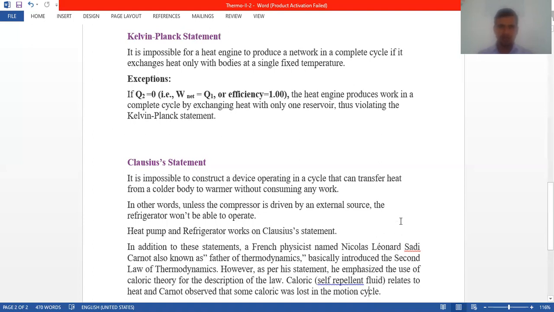In addition to these statements, the French physicist Nicolas Sadi Carnot, also known as the father of thermodynamics, basically introduced the second law of thermodynamics. However, he emphasized the use of the caloric theory in the description of the law. Caloric relates to heat, and he could not observe that some calorie was lost in the motion cycle. So these are all the points about the statements of the second law of thermodynamics. There are two statements, the Kelvin-Planck statement and the Clausius statement.